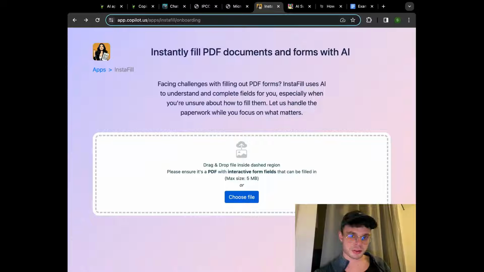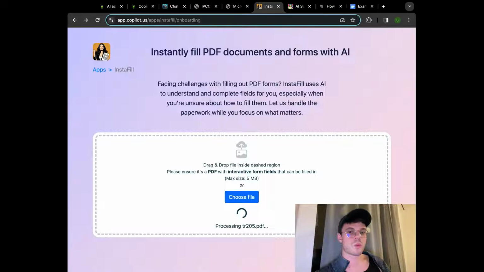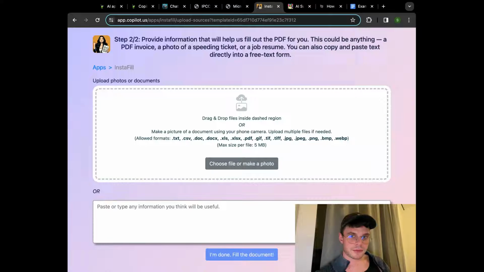So that is important to understand. The first file that we need to work with is our file for filling out the information. In my case, that is the form, in PDF format, that I will be filling out once I got the speeding ticket. Here we can see, in just a few moments, that it will be uploaded, and after that we can also upload the additional information.